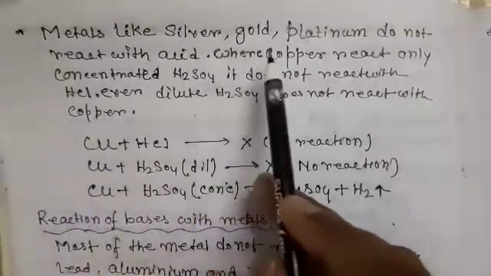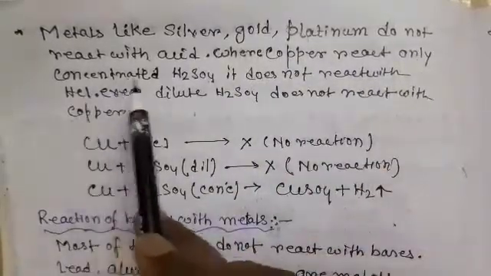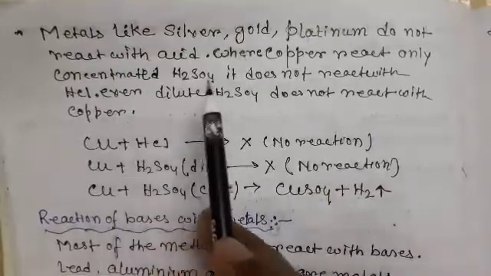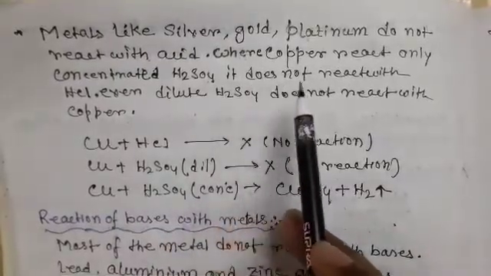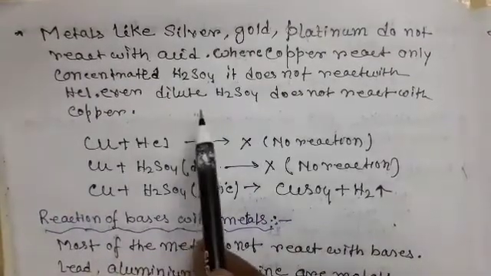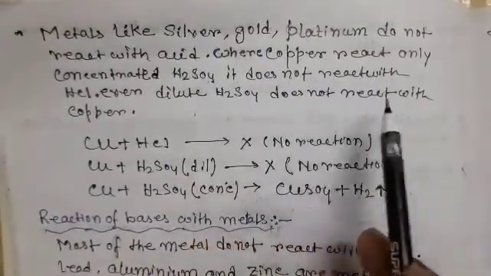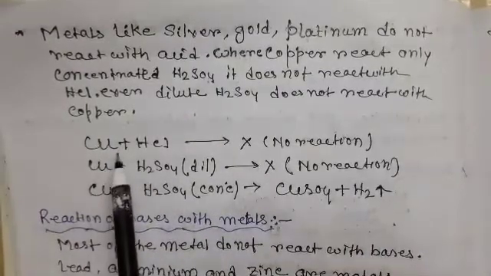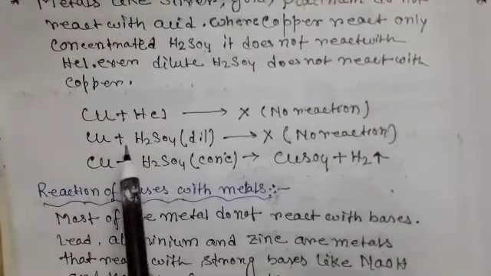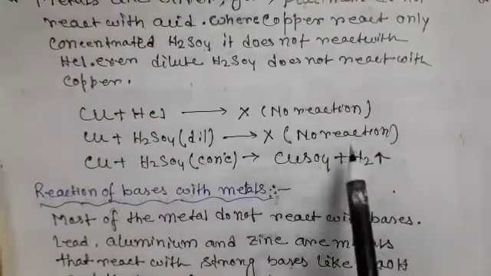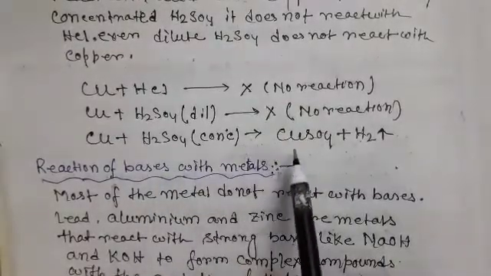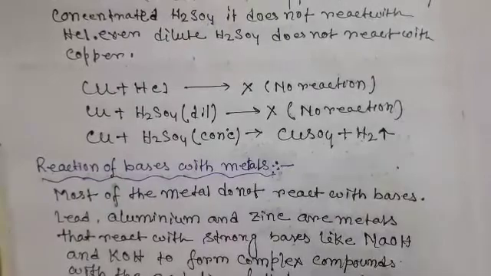Metals like silver, gold, and platinum do not react with acid, whereas copper reacts only with concentrated sulfuric acid. It does not react with HCl, that is hydrochloric acid. Even dilute sulfuric acid does not react with copper. That means copper does not react with HCl, there is no reaction, and when copper reacts with dilute sulfuric acid, there is no reaction. But copper reacts with concentrated sulfuric acid to produce copper sulfate and hydrogen gas.